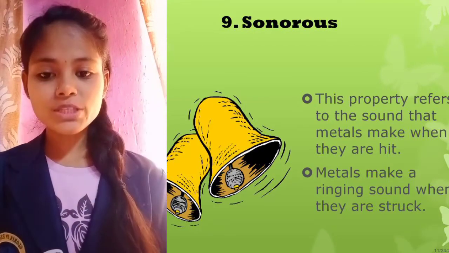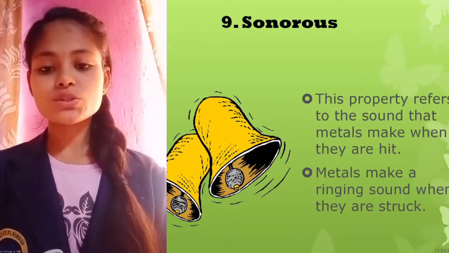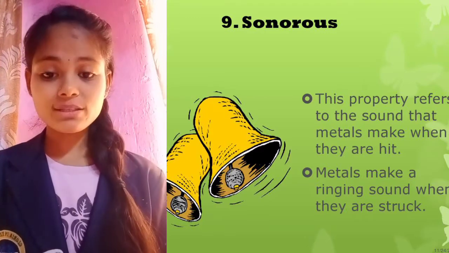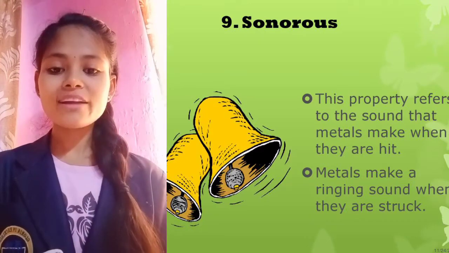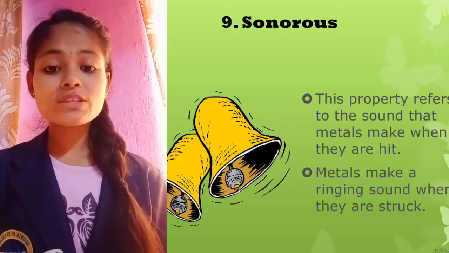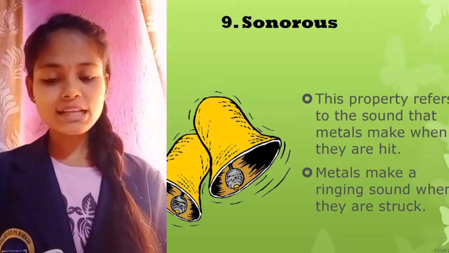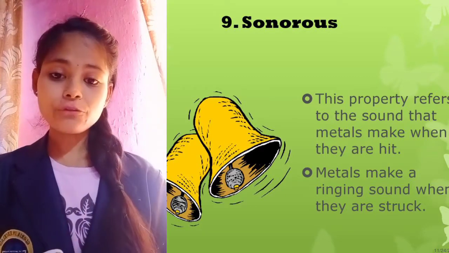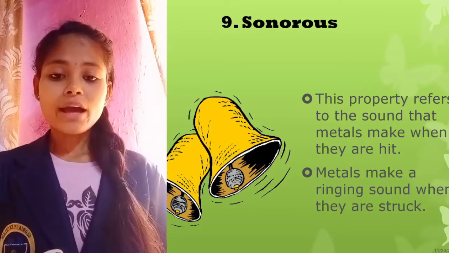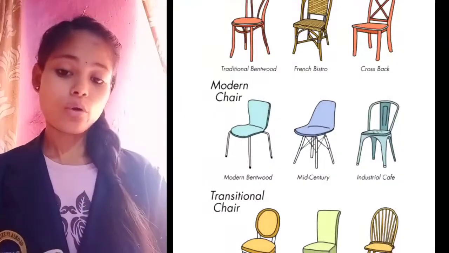It means the property of metals by which they produce a ringing sound is called sonorous. Understood what is sonorous? It is the property of metal by which it produces a ringing sound. So in this way, these were some of the physical properties which are shown by metals and non-metals. By studying these properties, we can easily identify what is metal and what is non-metal. Now, everything around you, you can identify as a metal or a non-metal.